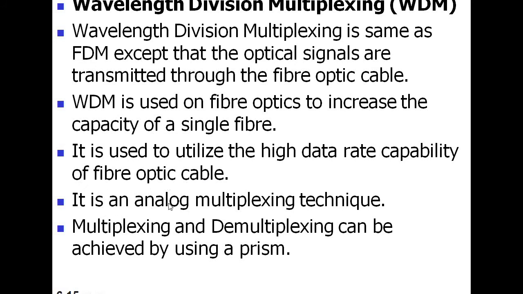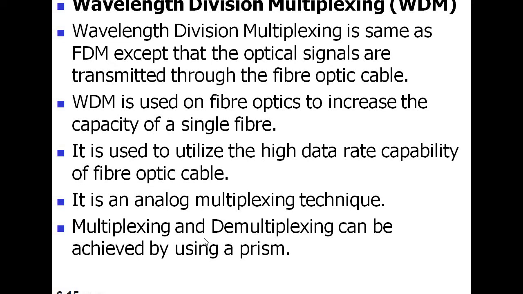Next one is, it is an analog multiplexing technique. So WDM is an analog multiplexing technique because here no digital transmission is required. That's why the light beams are also known as analog signals. That's why it is an analog multiplexing technique.